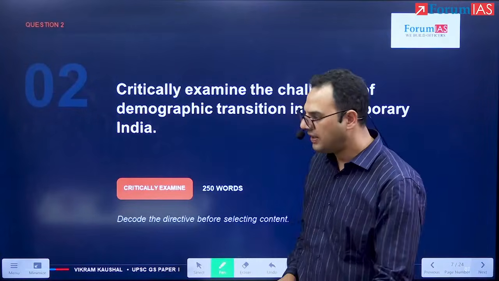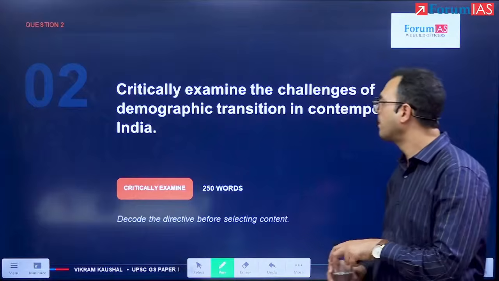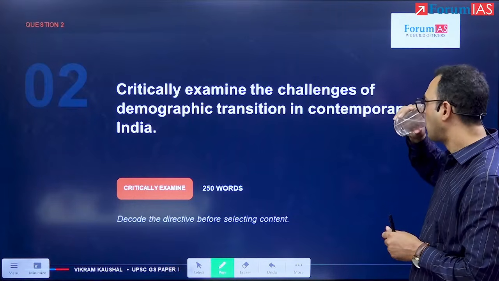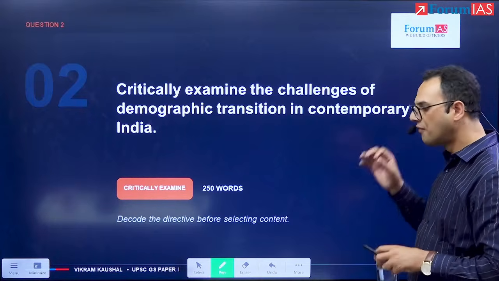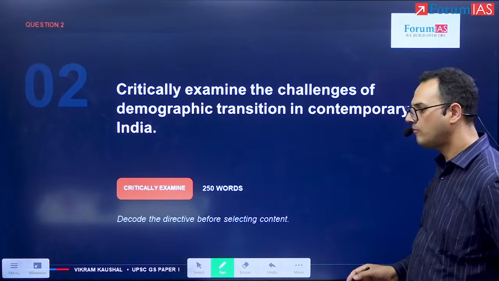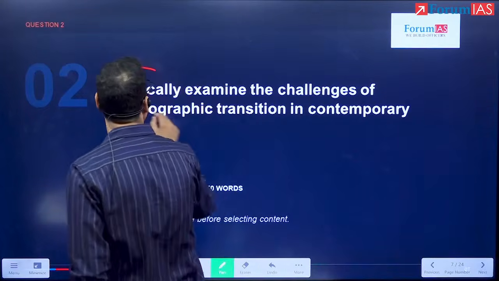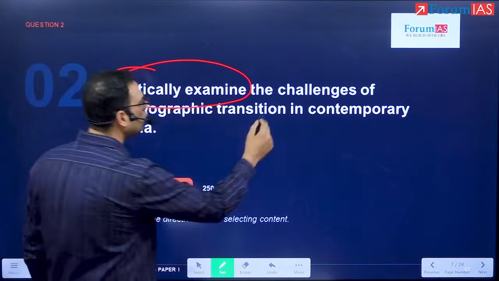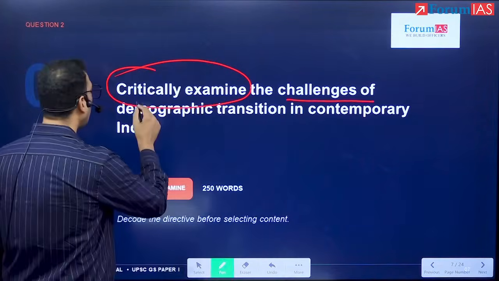Next question that we have had, let us take a look. Critically examine the challenges of demographic transition in contemporary India. The question is asking us to critically examine the challenges of what?